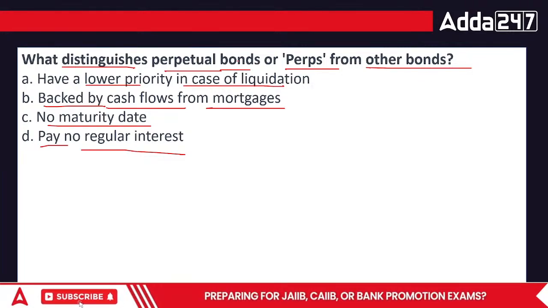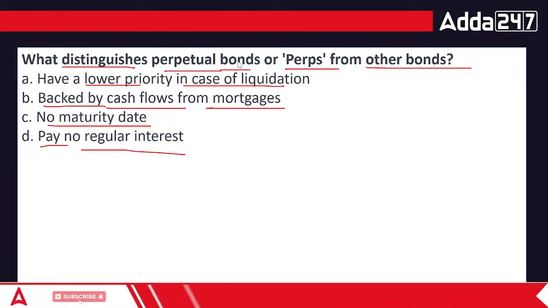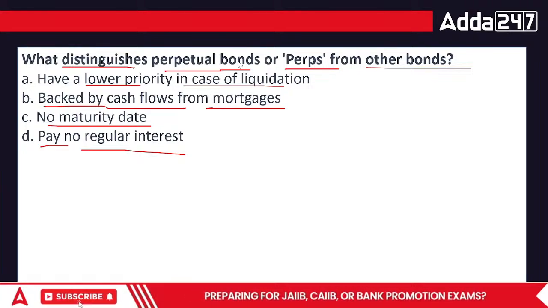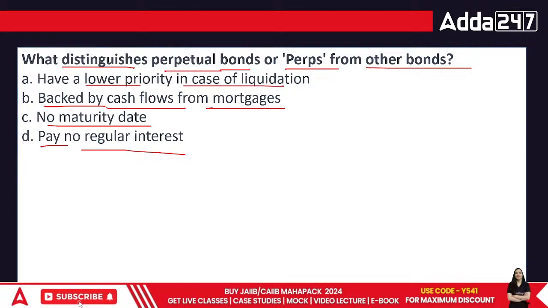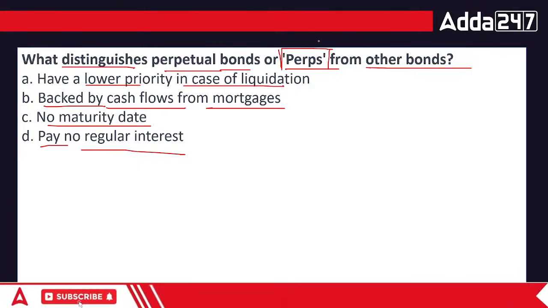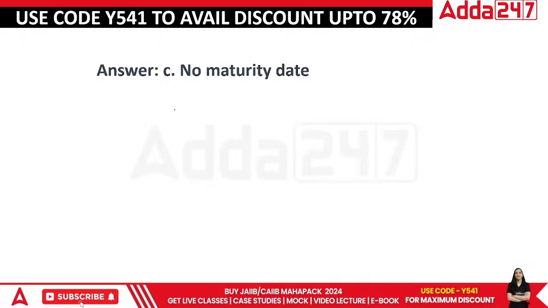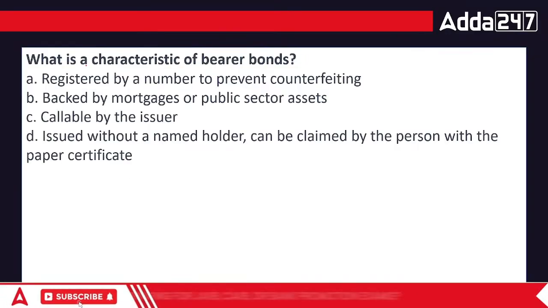They have a low priority on liquidation? No. These kind of organizations have been defined in a specific way that till the time the organization is alive, these bonds are not paid. These are called perps. So when we defined perps, how can we specify it? Perps have no maturity date. They have no specific maturity date.